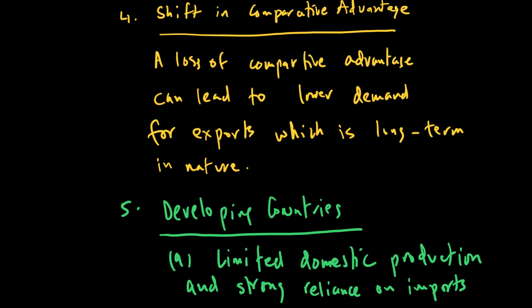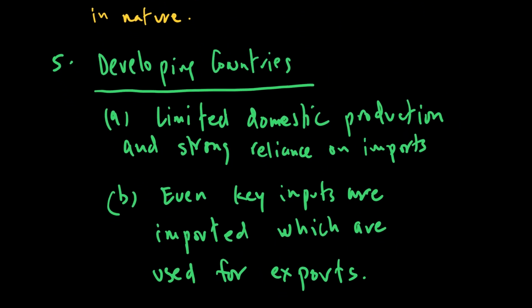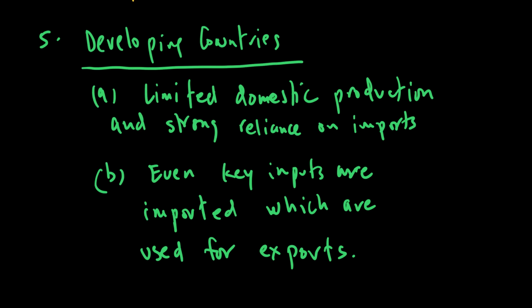The next reason is basically to do with developing countries. Developing countries have two problems, which is where they run into current account deficits more often. Number one is that there is a limited domestic production and strong reliance on imports. So we look at Pakistan.